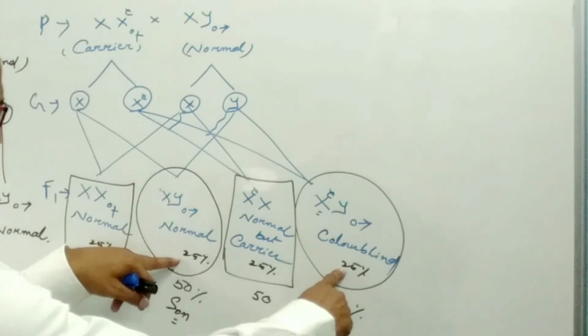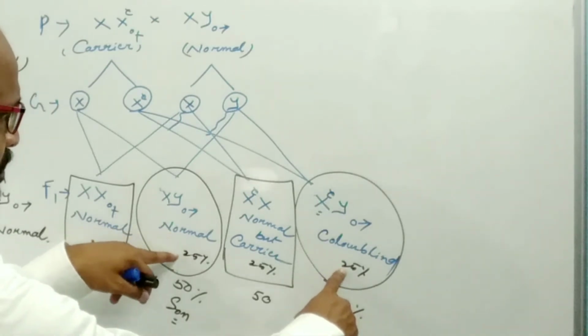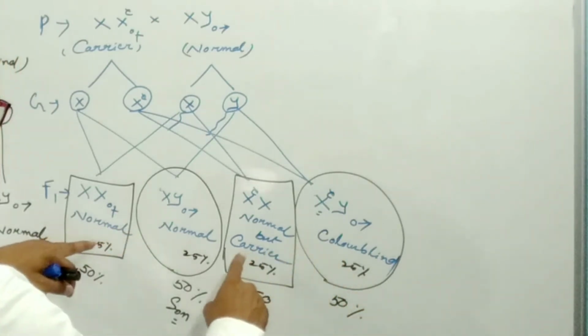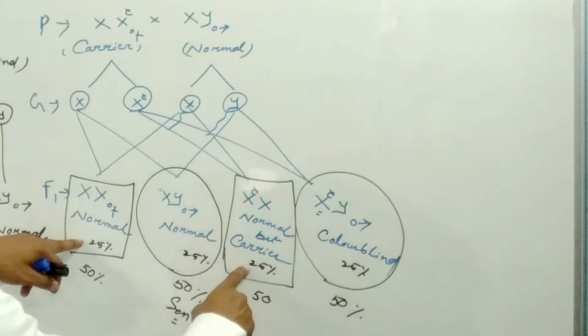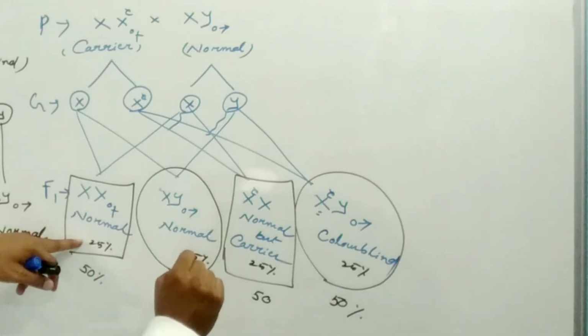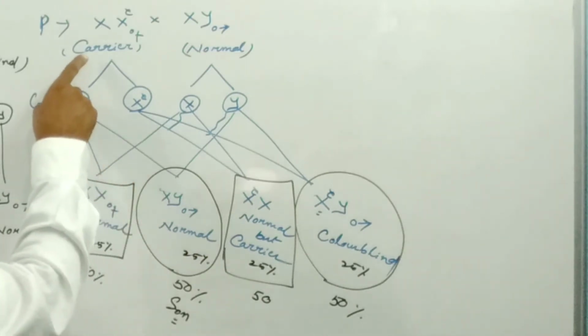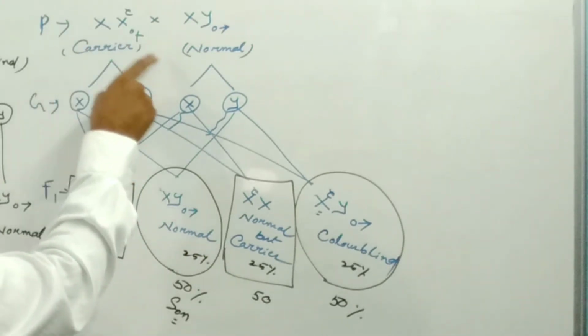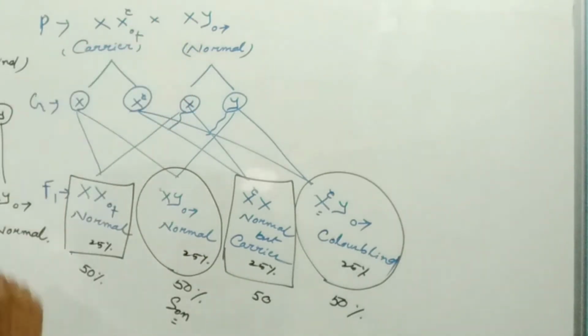Suppose that this is 100%, so 50% will be normal and 50% will be color blind. And these are the two female individuals. Suppose that this is 100%, it means that 50% of females will be normal and 50% of females will be normal but carrier. If the marriage takes place between a carrier mother and a normal father.